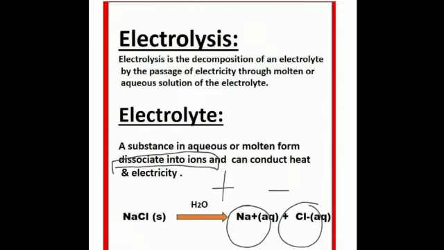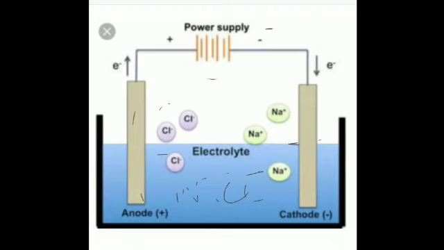Is that clear? So electrolytes dissociate into ions, and these ions are of two types, the positive ions and the negative ions. You can see that these are the electrodes, and this is the electrolyte, that is sodium chloride mixed in water. It becomes an aqueous solution of sodium chloride.